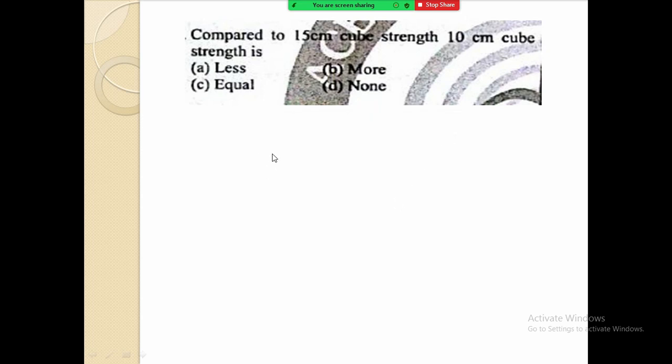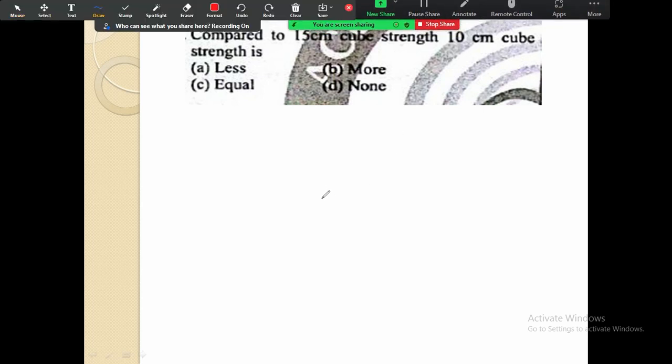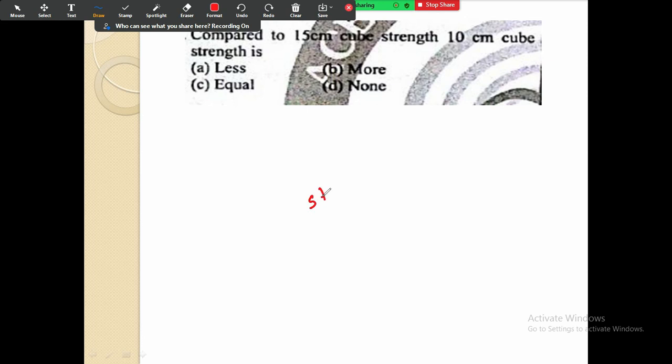We are talking about strength. Strength ultimately means stress. Stress is load upon area. You know that concrete can take the maximum load in compression. All the other things are kept constant.